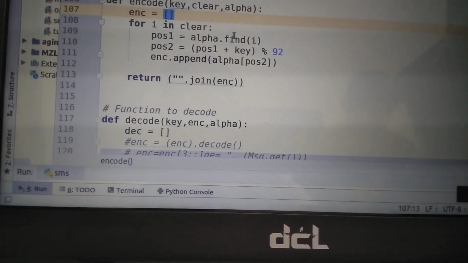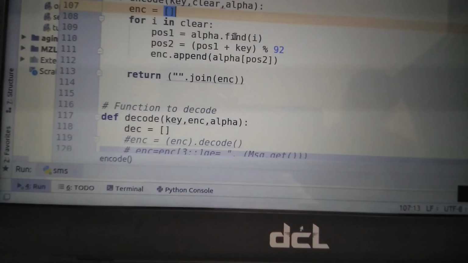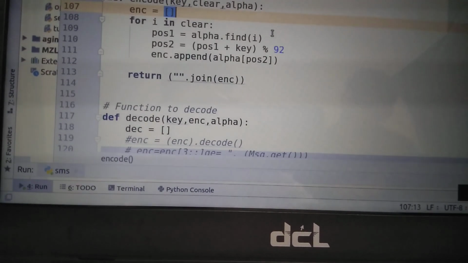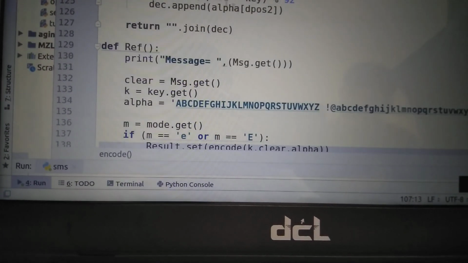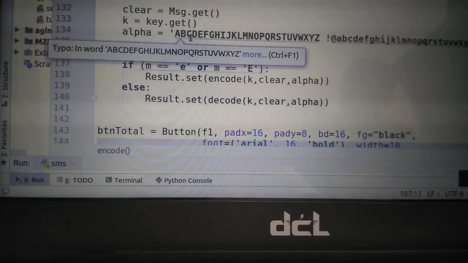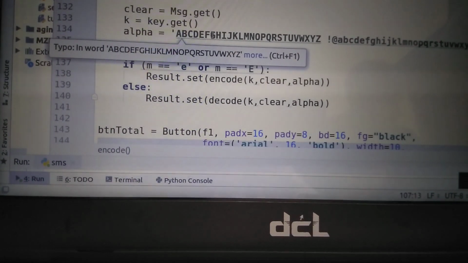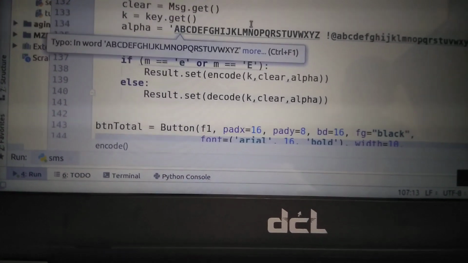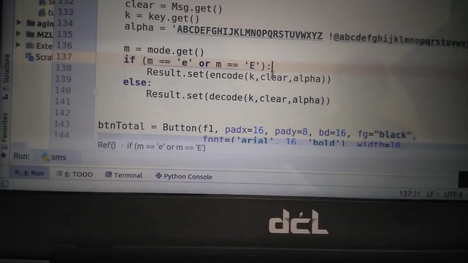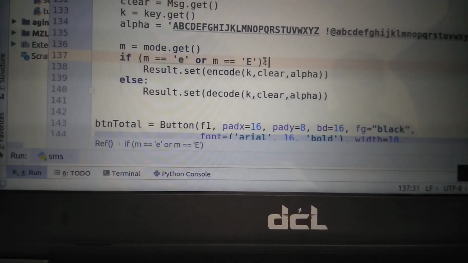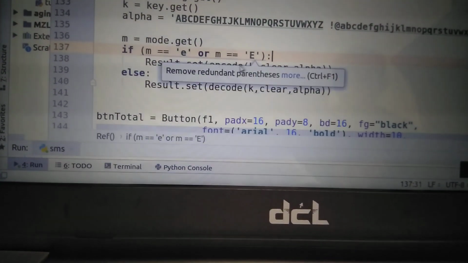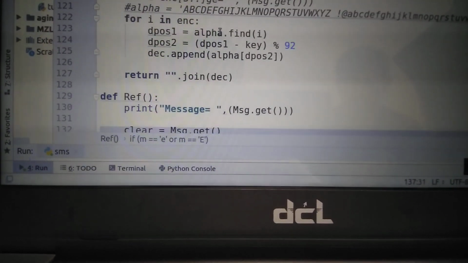If we enter hello, that means h. Where is h? a b c d e f g h, then 1 2 3 4 5 6 7 8. Now h is in the 8th position, so find will return position 8.